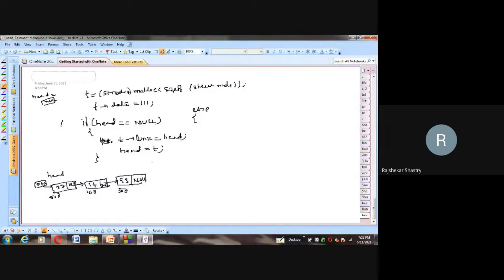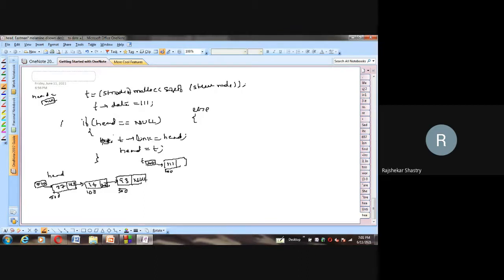This new node holding 111 as data, held by the pointer T, assume that its address is 200, should be inserted after this 93. This new node should become the tail node. So what to do? Obviously it is not the first case, so the if condition will fail, and we go to the else part.